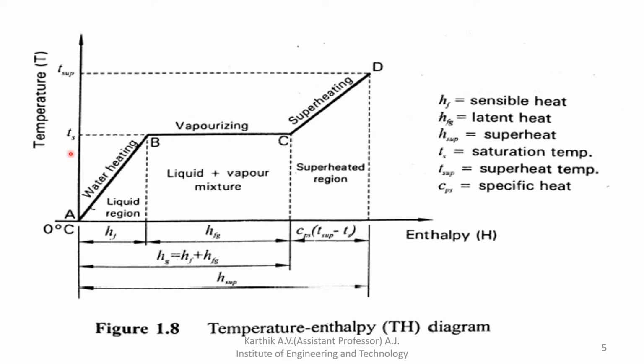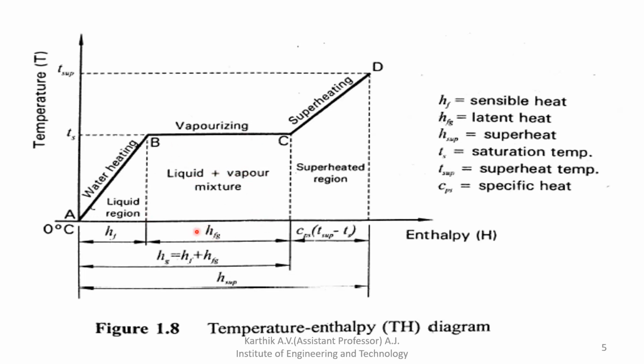Once it reaches B, if you add further heat to the cylinder, what happens? Whatever heat is supplied to the cylinder is all utilized to convert water into vapor. In this portion the water is converting from liquid state to vapor state, a mixture of liquid plus vapor.